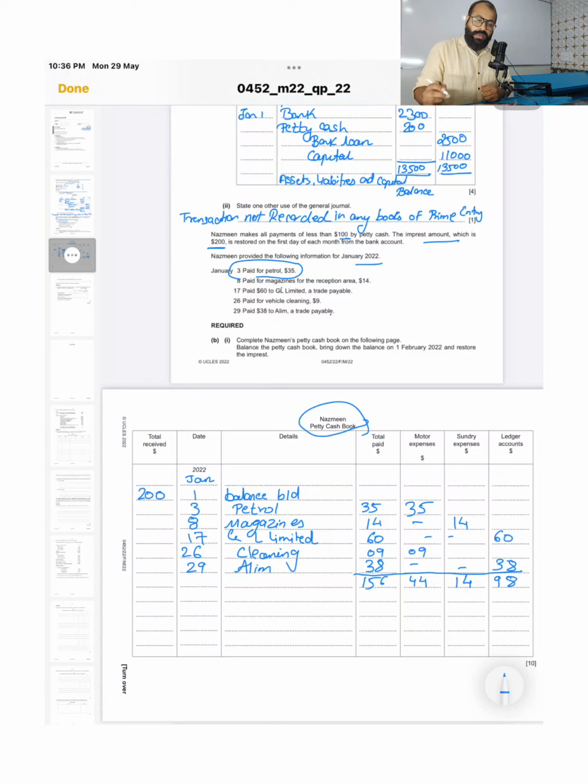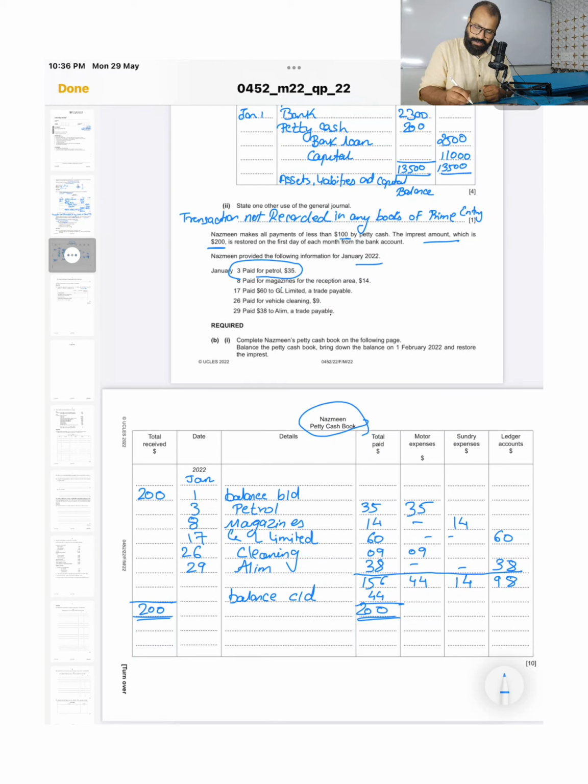Now we need to find out the difference and how much balance we have. So 200 rupees was given to us as our balance. So out of 200, 156 we have spent, so we have a balance of 44 rupees.